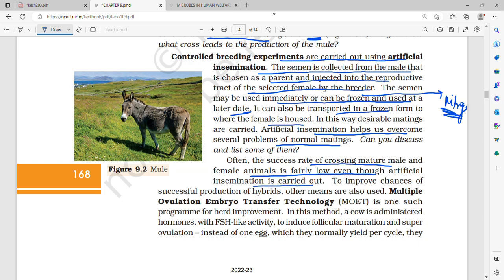For this, MOET, multiple ovulation embryo transfer technology, is used. This program is for herd improvement. What happens in this? The cow is administered hormones with FSH-like activity, and these induce follicular maturation and super ovulation. So instead of only one egg, which is what they normally yield per cycle,